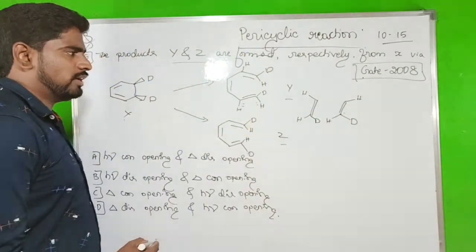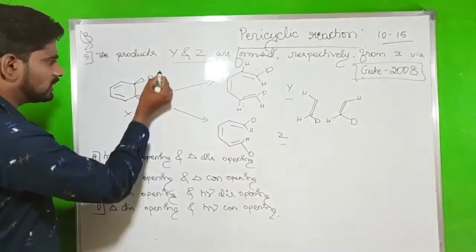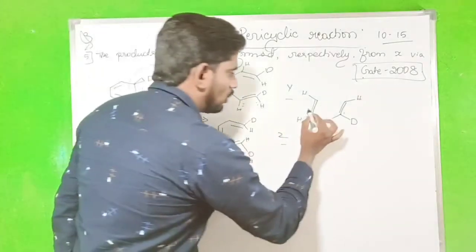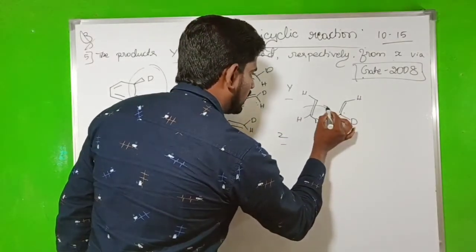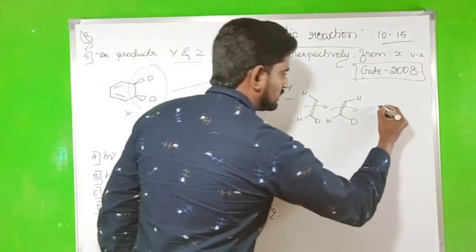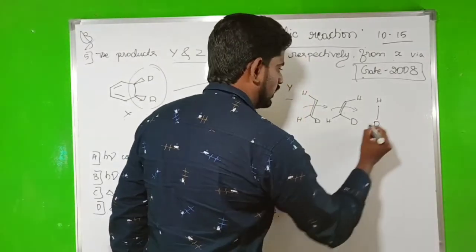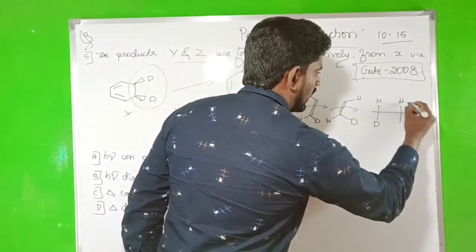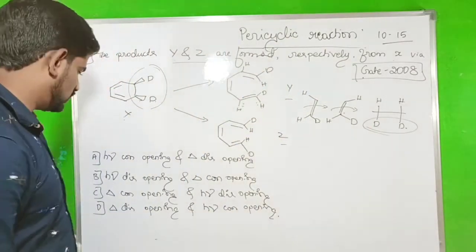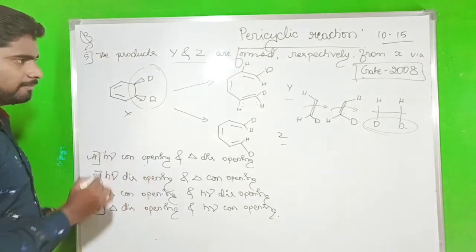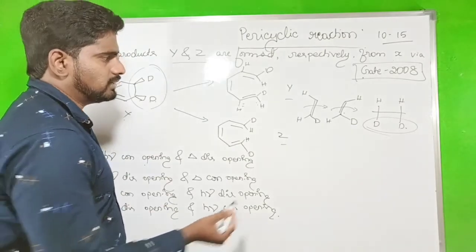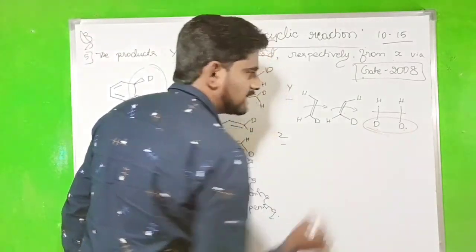Right? So now we go to rotate, and it should give the same side. The D will be the same side. So that's why we rotate like the first one, go through the conrotatory. Now apply the same rotation. So what happens? H here, then D goes down. So H goes up and D goes down. So the two parts, D will be the same condition, that is the conrotatory. So thermally and photochemically, the conrotatory is feasible. So that time the same condition will be the same element on the same side.